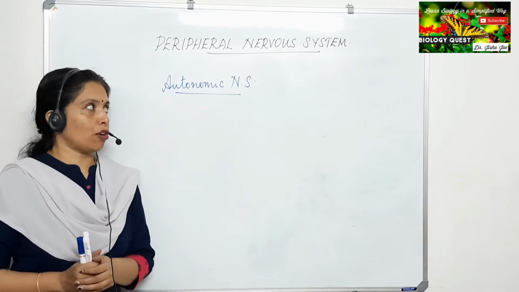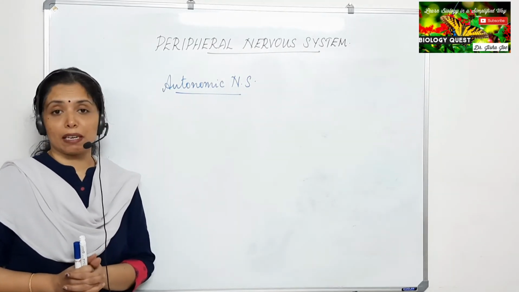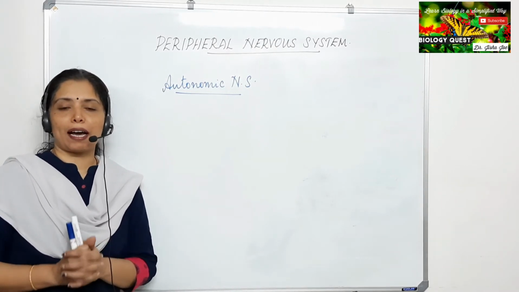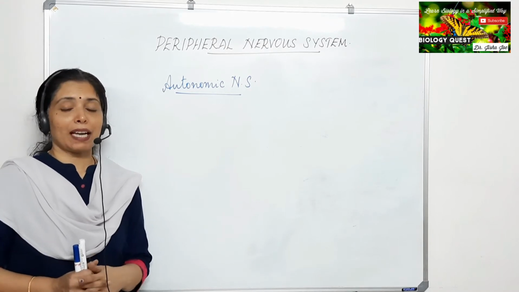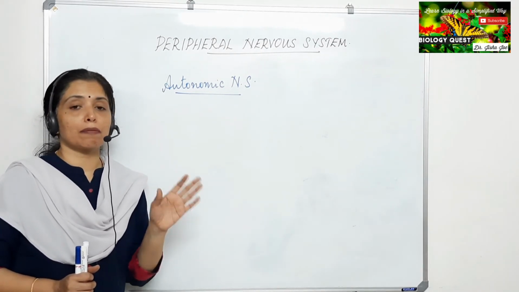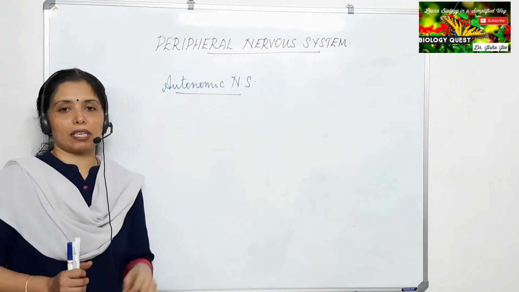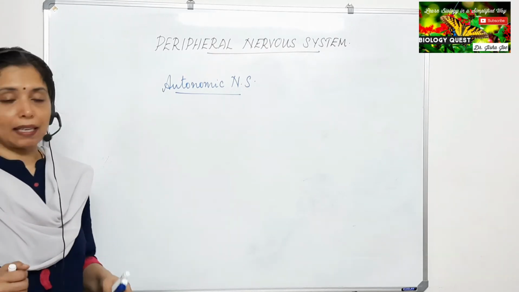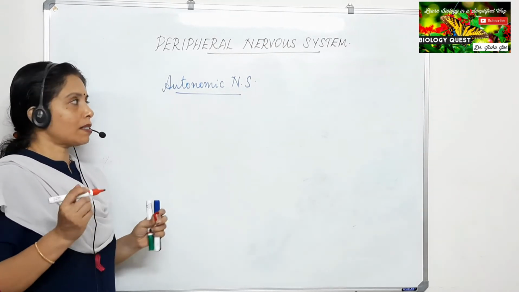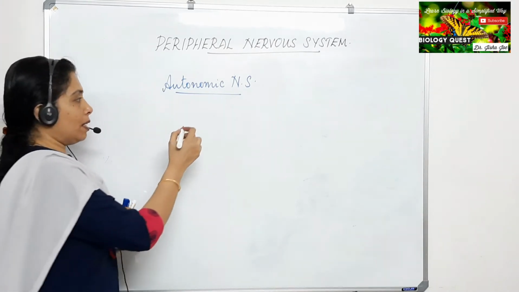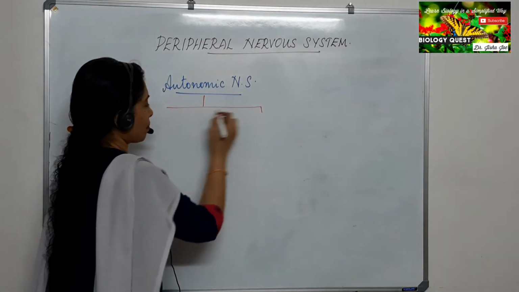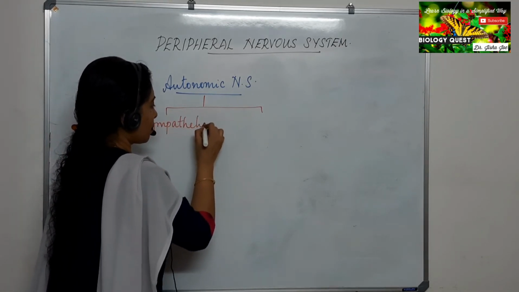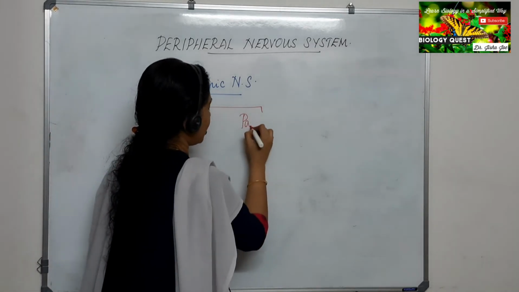That is the peculiarity of the autonomic nervous system. And what does it control? It controls the involuntary actions of internal organs. Now, the autonomic nervous system is again divided into two parts: the sympathetic nervous system and the parasympathetic nervous system.